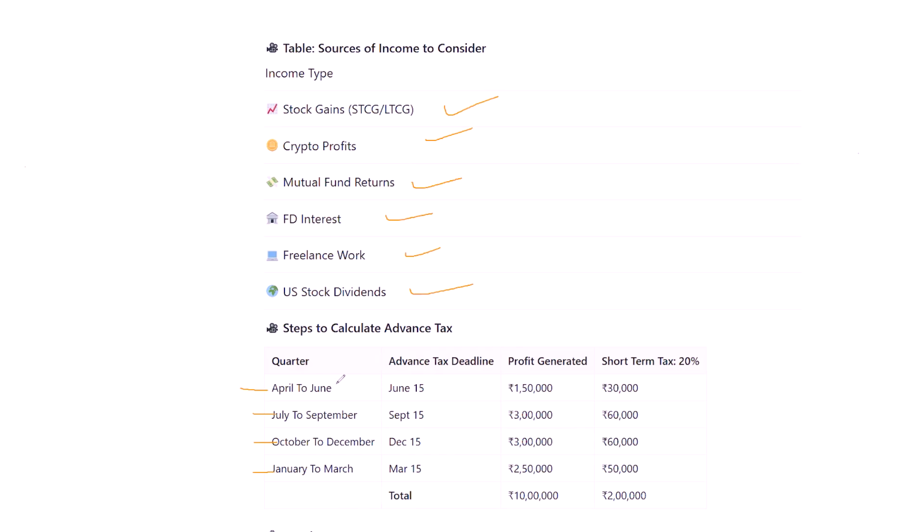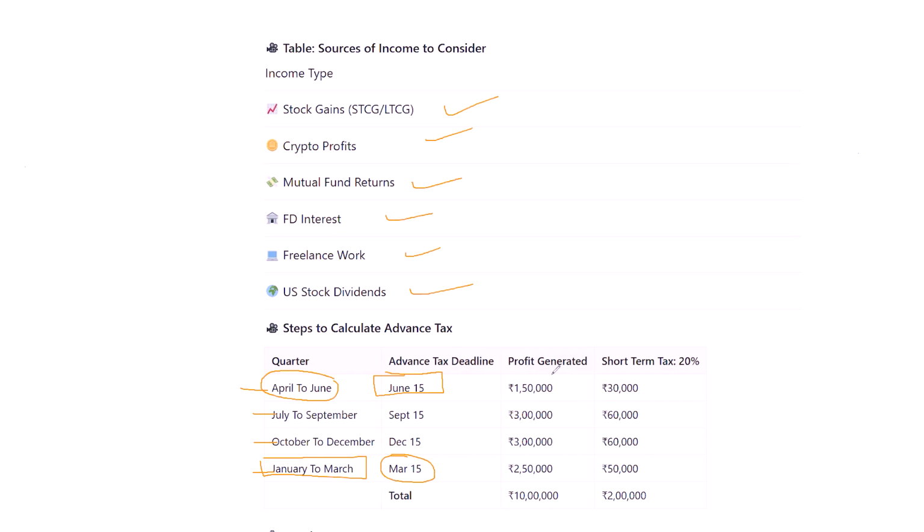Now let's talk about some steps to calculate your advanced taxes. In a financial year, the first quarter starts from April to June, then the second quarter is July to September, and so on. And there's an advanced tax submission deadline for every quarter, which is the 15th of the last month of that particular quarter. Let's say for the very first quarter, that is April to June, the advanced tax deadline is June 15th. For the last quarter, January to March, the advanced tax deadline is March 15th.